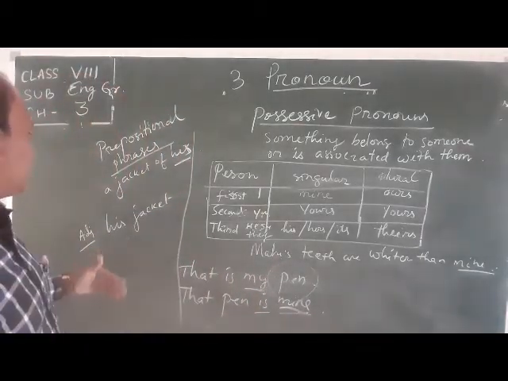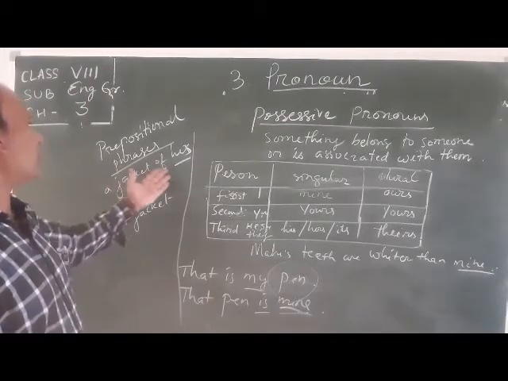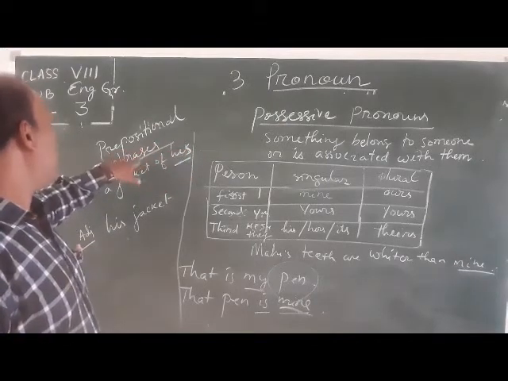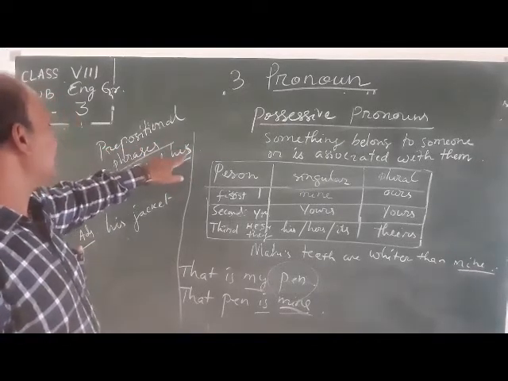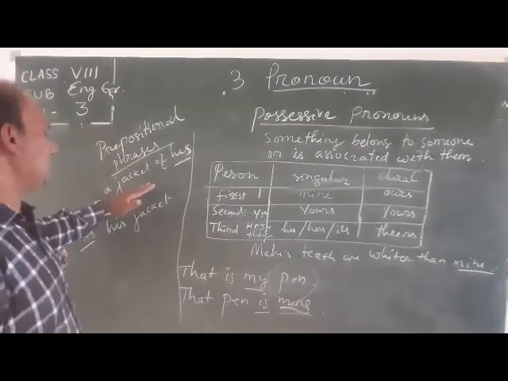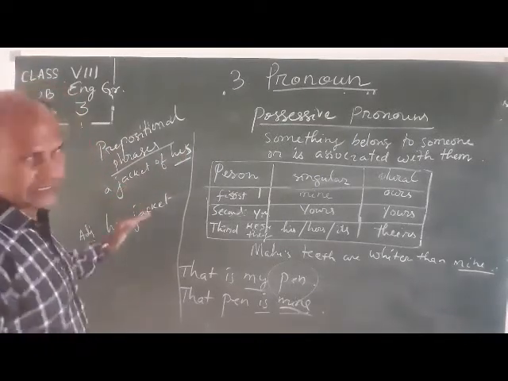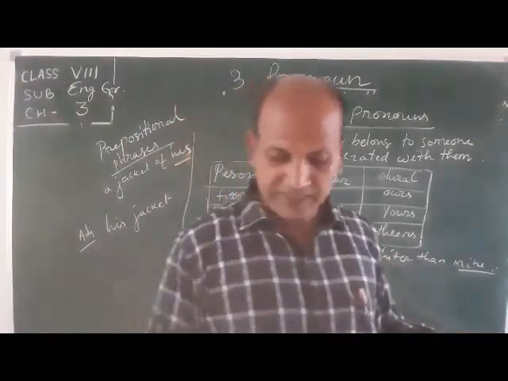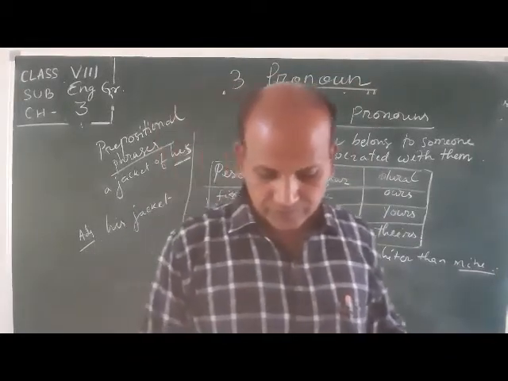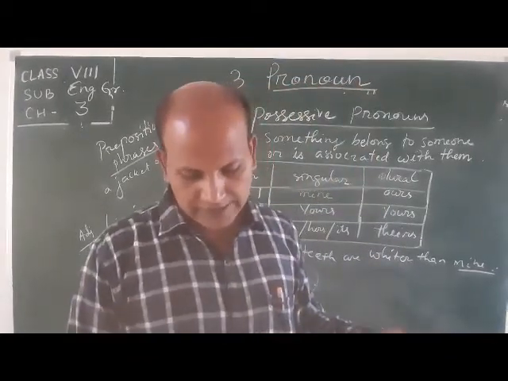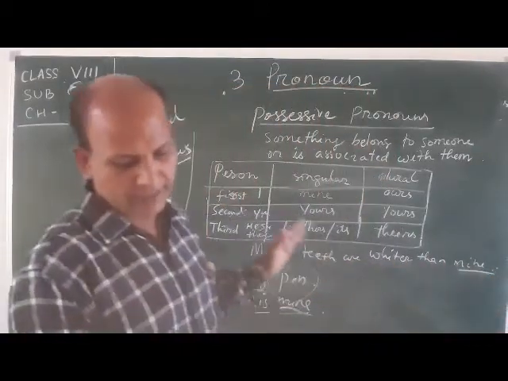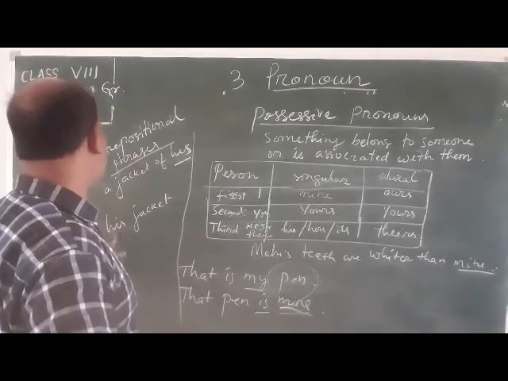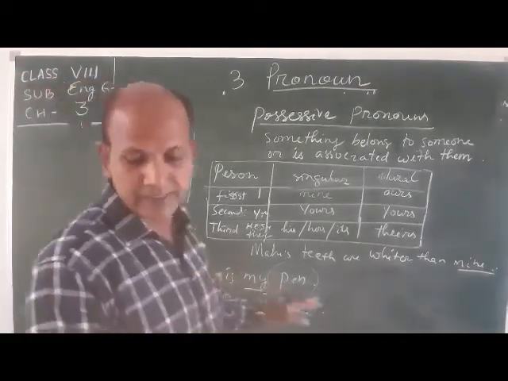Just like prepositional phrases: a jacket of his. By using a preposition and the pronoun his, that is a prepositional phrase. But if I say his jacket, that is a possessive adjective. That is the difference between these all. So it's clear about this. A jacket of his means that is a prepositional phrase with a pronoun, and his jacket means a possessive adjective. Is it clear, students?